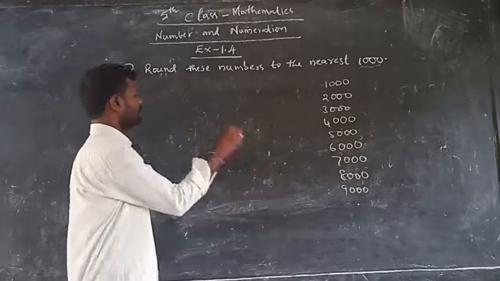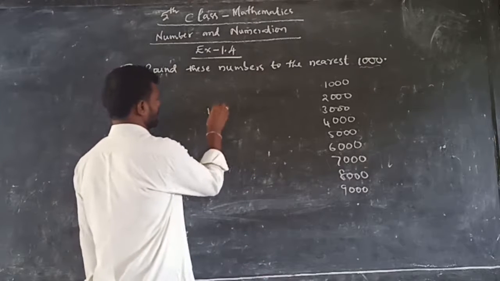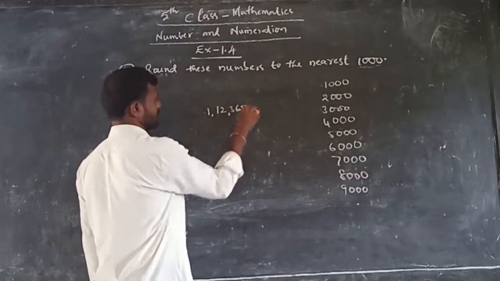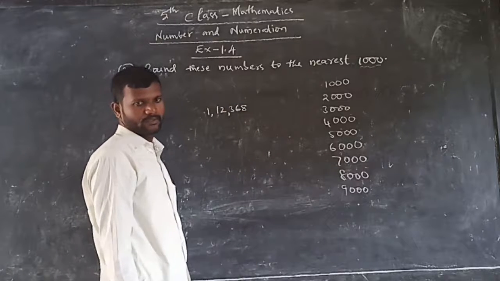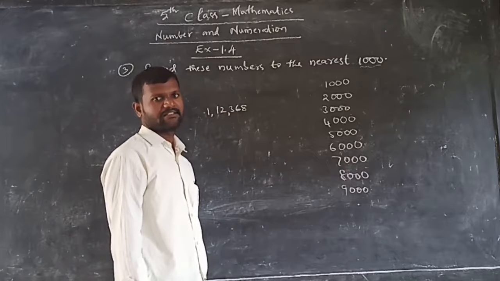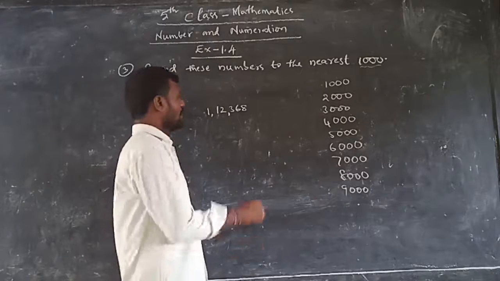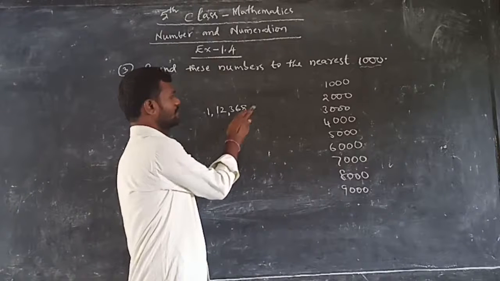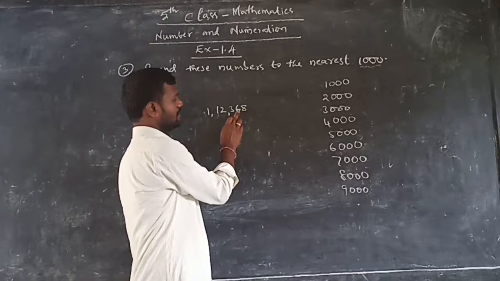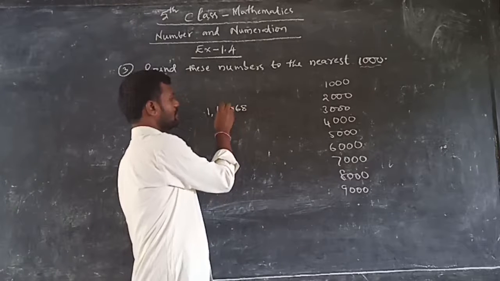If I have given a number, 1,12,368, how many places should we take to write the nearest thousands? For that: ones, tens, hundreds, thousands.